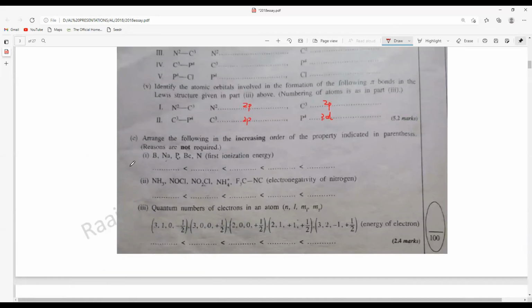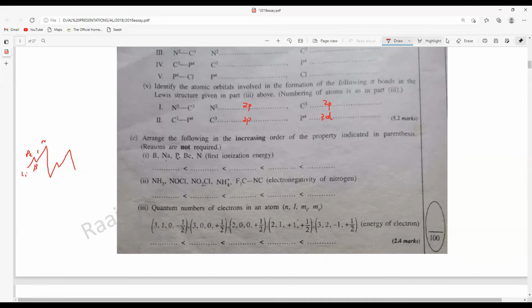So arrange the following in increasing order of the property given. Reasons are not required, so no problem in that. First, ionization energy. This is always very simple. You come from lithium, boron, then carbon, nitrogen, oxygen, then go to fluorine, then again comes back. It goes like this, a zigzag shape. So this could be lithium for an example, and this is beryllium. Then for boron you come down, so carbon, nitrogen, and oxygen.